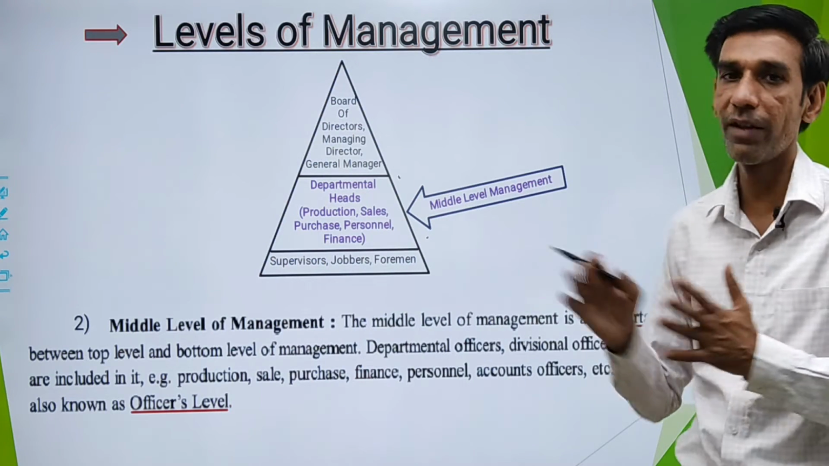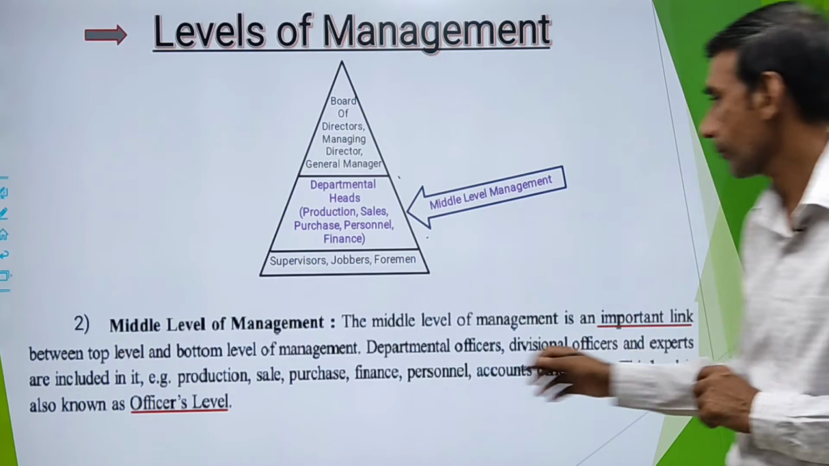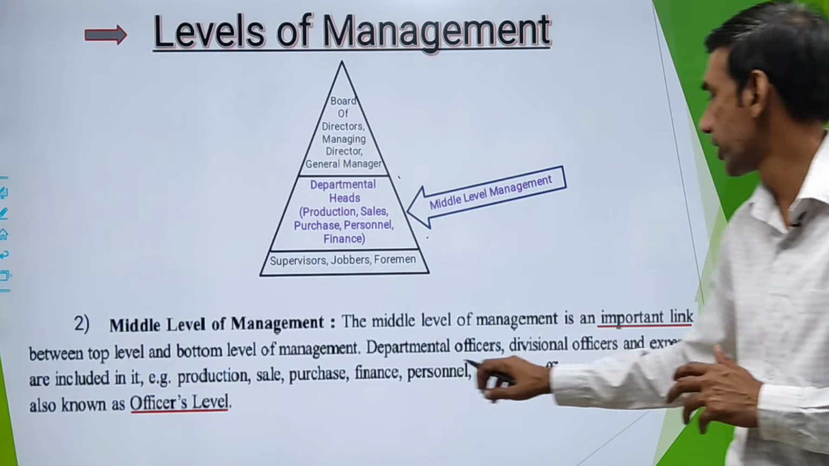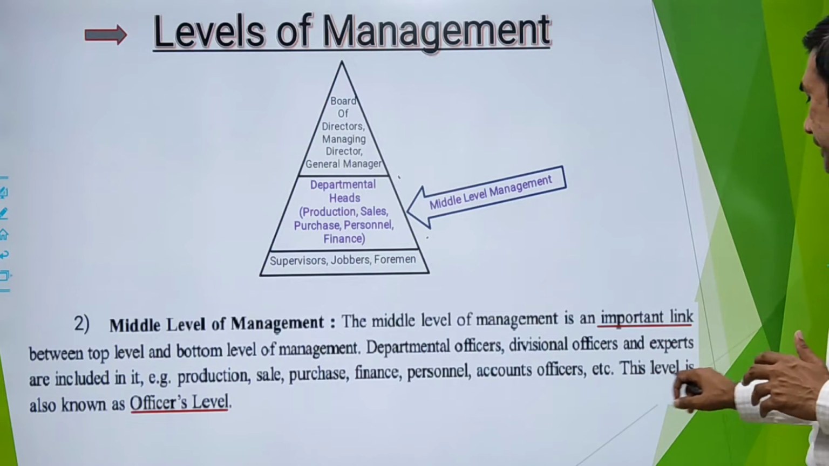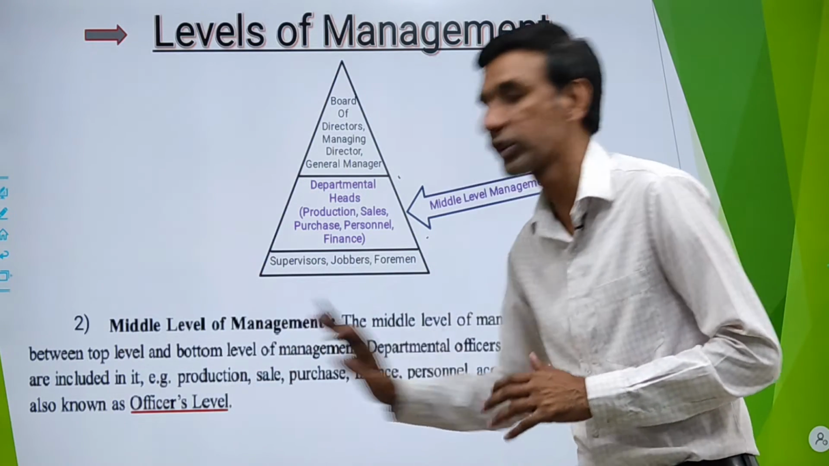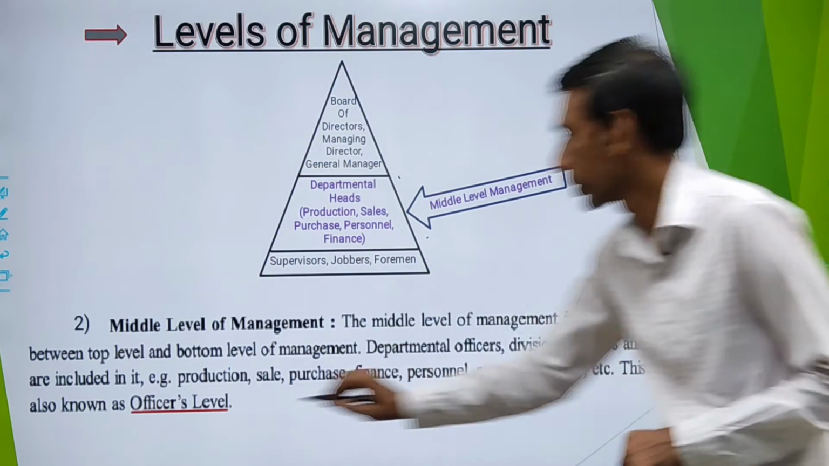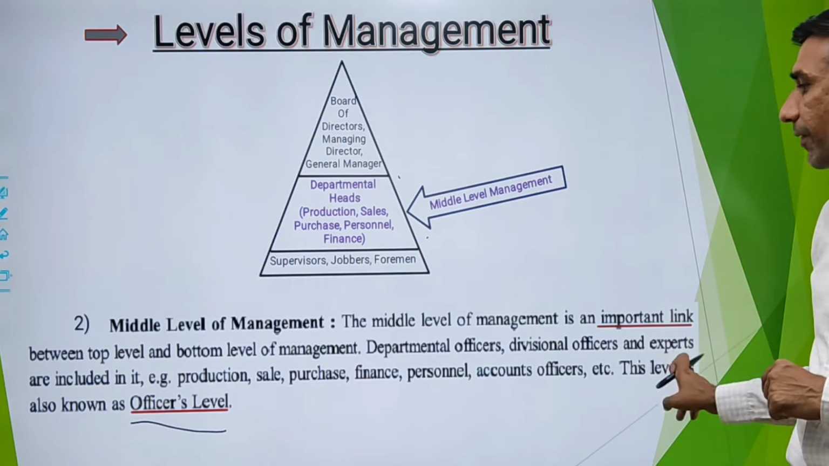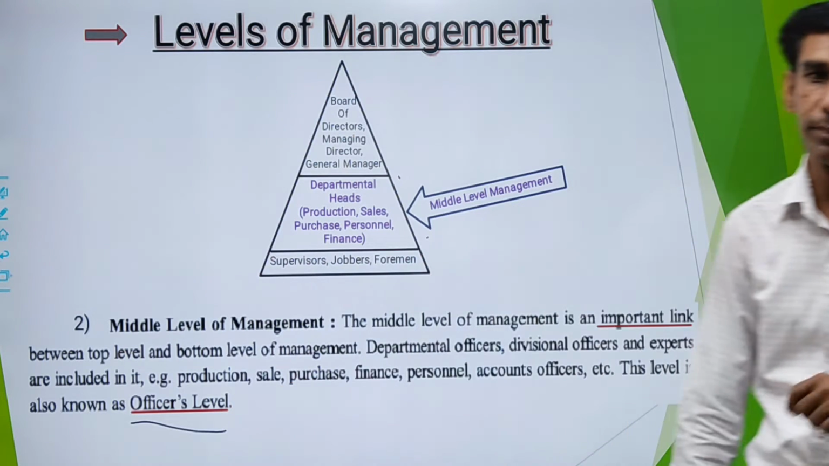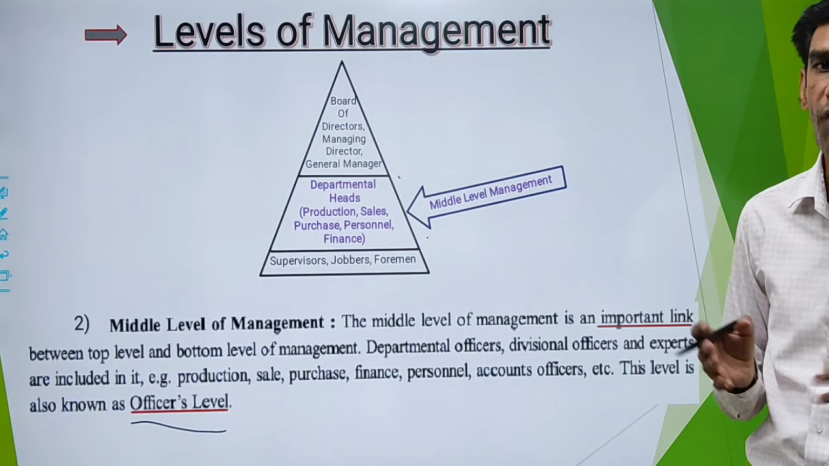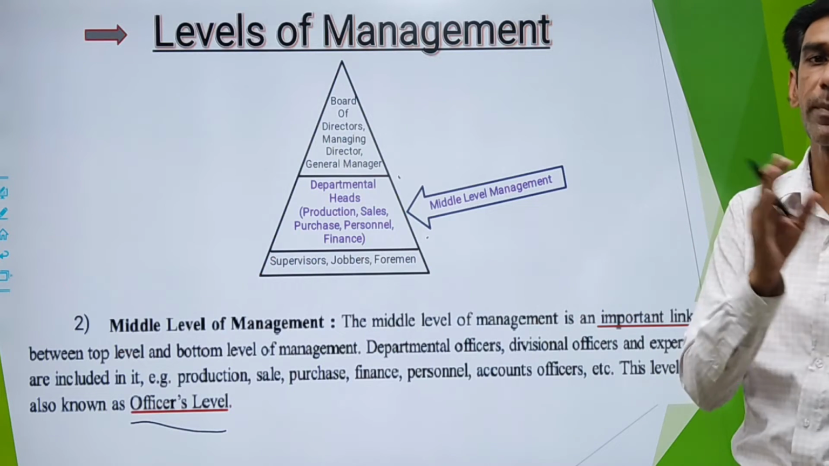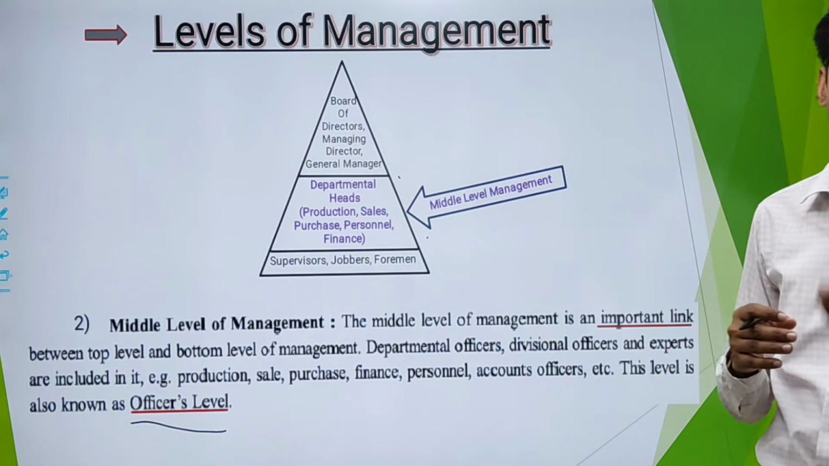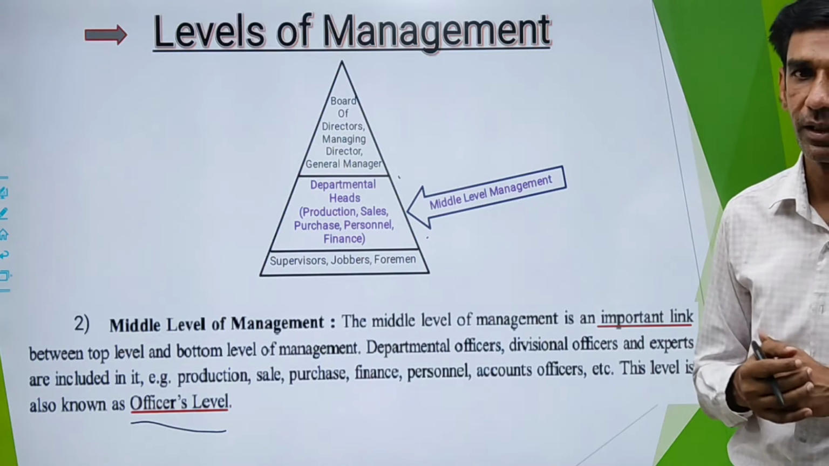Are the part of your middle level management. Clear? Examples are production department, sales department, purchase, finance, personnel, accounts officers. This level is also known as officers level. Now this is very important, again a 1 mark MCQ or section B question. Middle level is also known as officers level because it consists of officers of different departments. Heads of the department are found in middle level, so you can say it as officers level also.